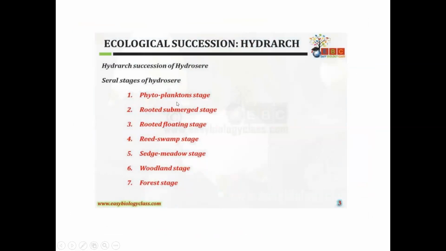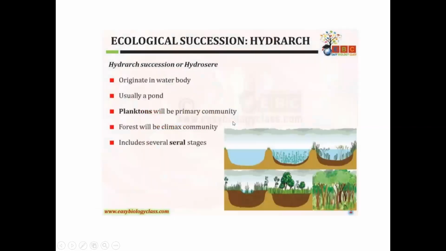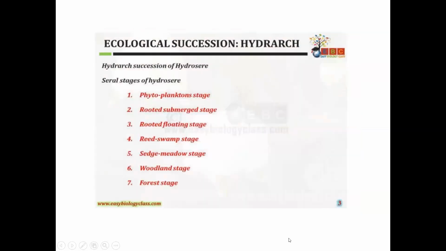In hydrosere, the main stages are the phytoplankton stage, the rooted submerged stage, next replaced by the rooted floating stage, and next by the reed swamp stage, then the sedge meadow stage, the woodland stage, and the forest stage. So the same area is occupied by different communities, and at last the final forest or climax community is formed. If the succession starts on a water body, it is called hydrosere or hydrarch succession. So this is about the hydrarch.